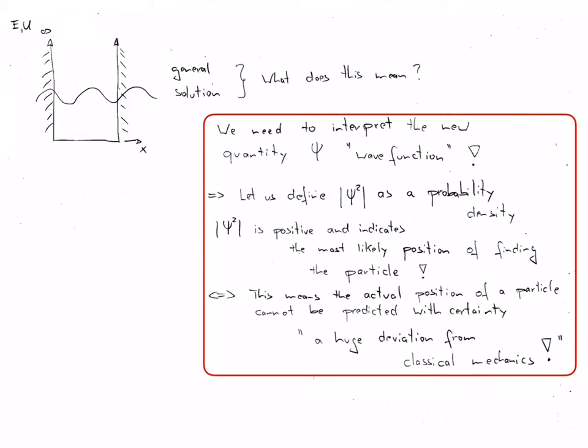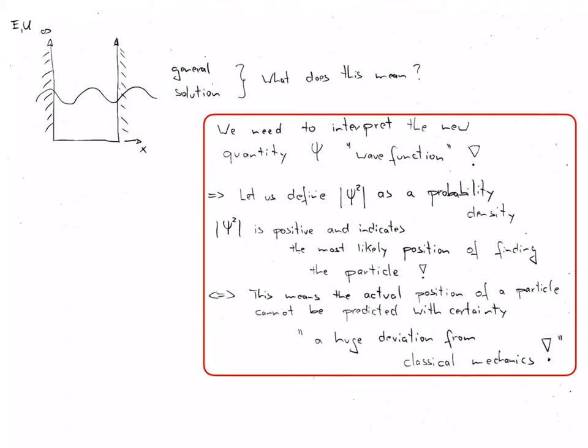In this approach, the modulus square of the wave function is defined as a probability density. The probability density psi square is therefore always positive and can be seen as a measure of the likely positions of finding the particle, in this case the neutron.